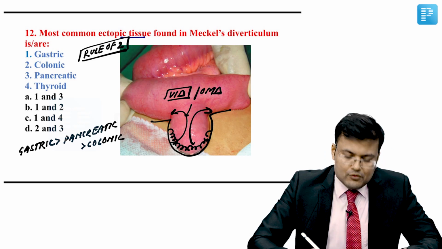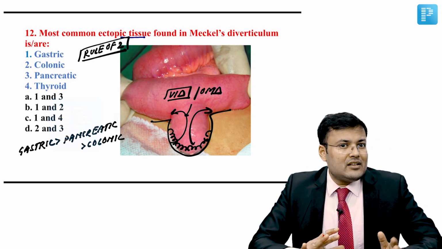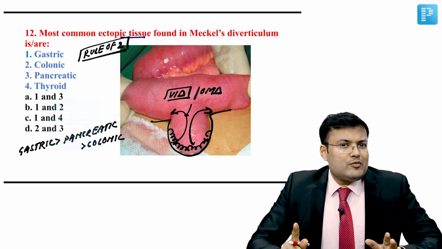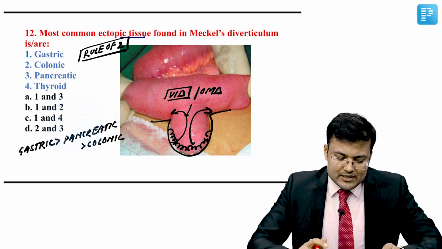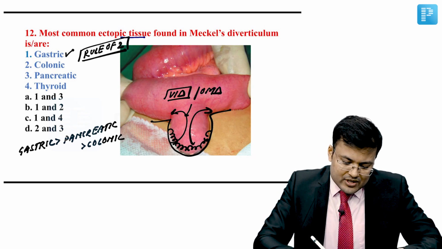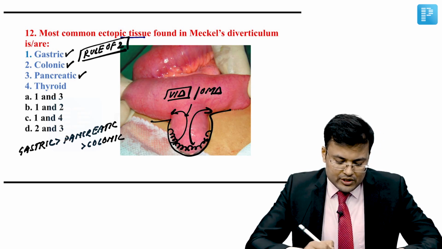And what is this rule of 2? It is seen in 2% of the population, 2 inches in length, located 2 feet proximal to the ileocecal junction, and symptomatic patients are less than 2 years of age. So if you see the options, the most common ectopic tissue in Meckel's diverticulum is gastric, followed by pancreatic, followed by colonic, right?